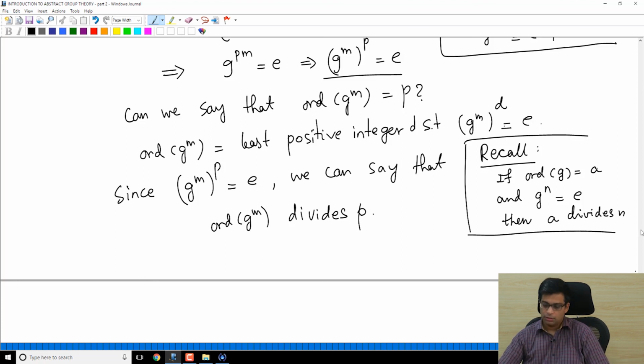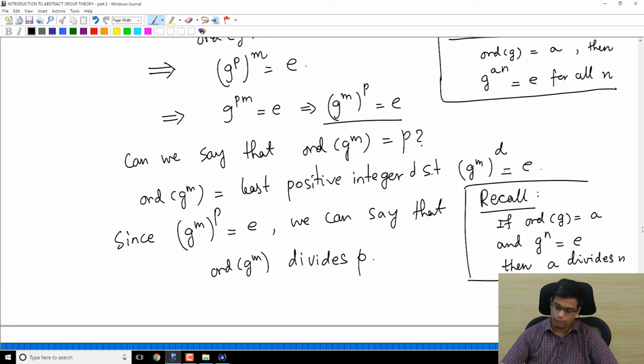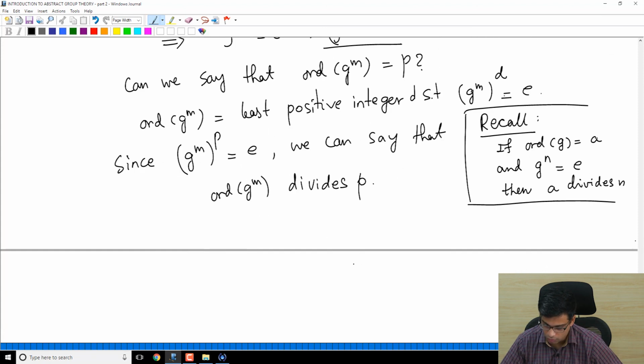Using this, we conclude that the order of g to the power m divides p, because g to the power m power p is identity. This is discussed in various previous videos. So hopefully you'll remember. Otherwise, go back and see some of the videos that talk about this.